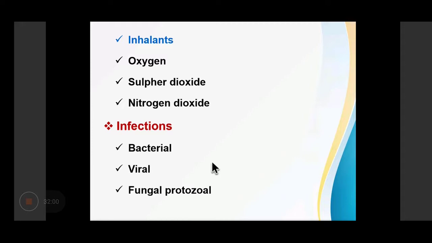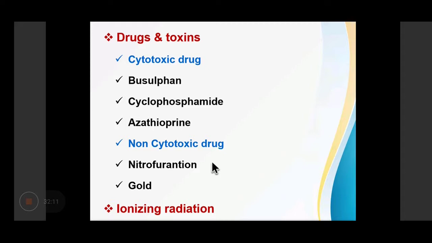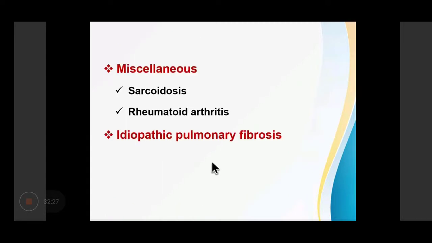It can be because of inhalants like oxygen, sulfur dioxide, nitrogen dioxide. It can be because of infection like bacterial, viral, fungal, protozoal. It can be because of cytotoxic agents like busulfan, cyclophosphamide, azathioprine. It can be because of non-cytotoxic agents like nitrofurantoin and gold, and ionizing radiation. It can also be because of sarcoidosis, rheumatoid arthritis, and SLE. It can also be idiopathic pulmonary fibrosis.